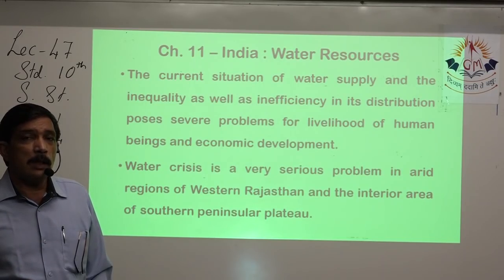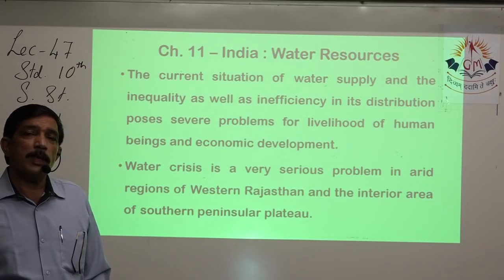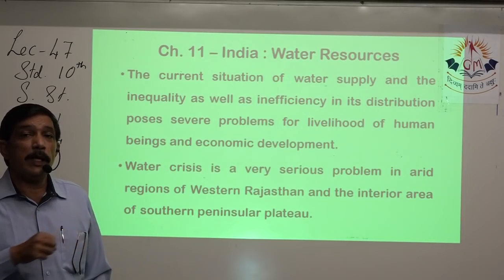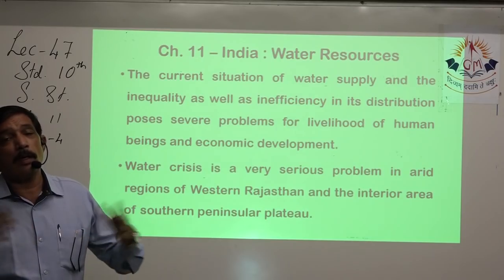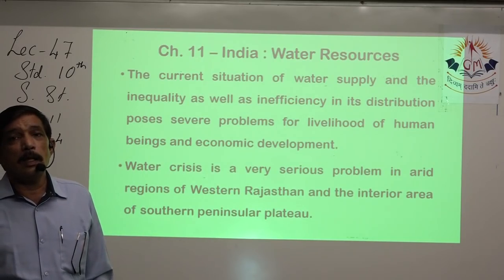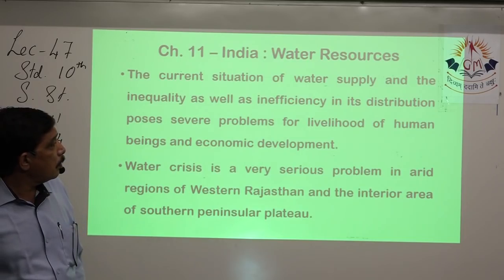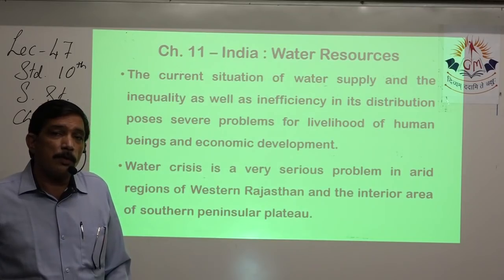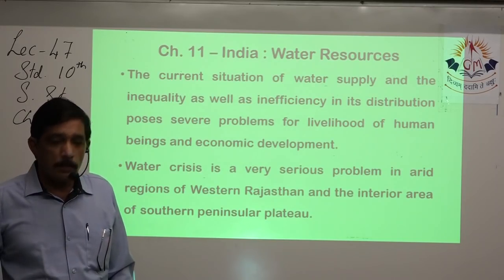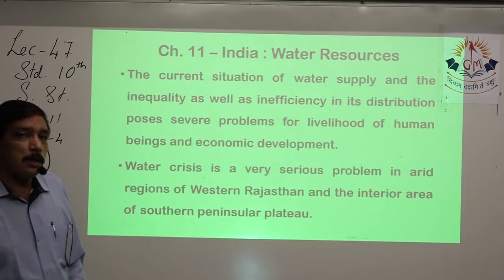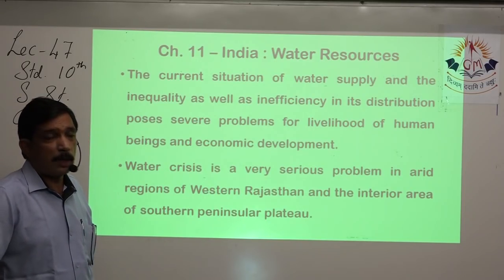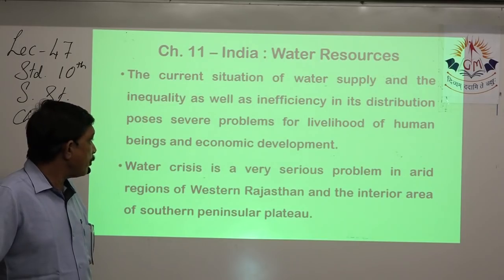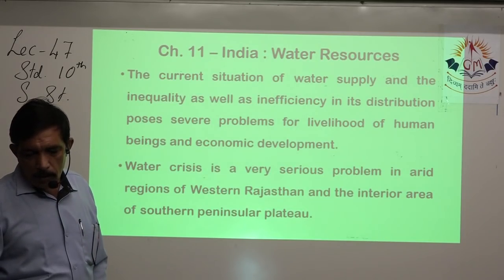This is called inefficiency in handling the resource of water that we have. And inequality means, for example, many big cities have a huge demand for water, so water is supplied over there, whereas the nearby areas which are away from that main city have to live without water or with less water, because most of the water is collected from these nearby areas and supplied to the main city. So inequality in distribution of water also hampers the economic development of the state or country. It's a very serious problem and lots of things have to be done.